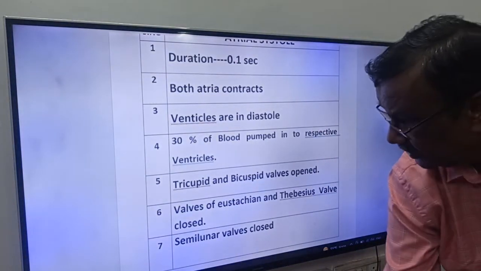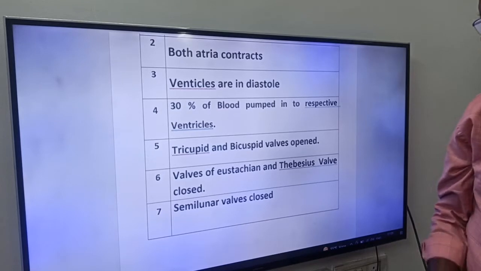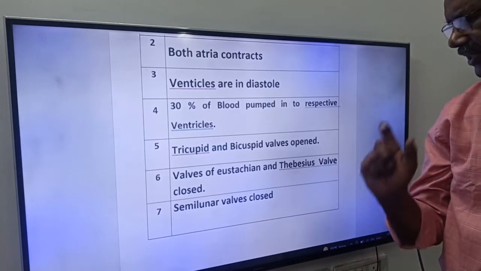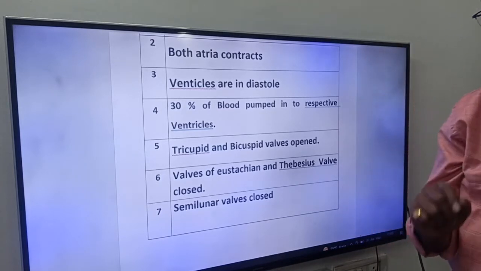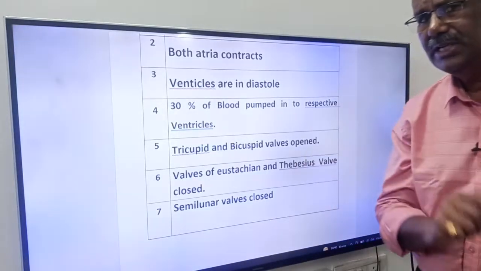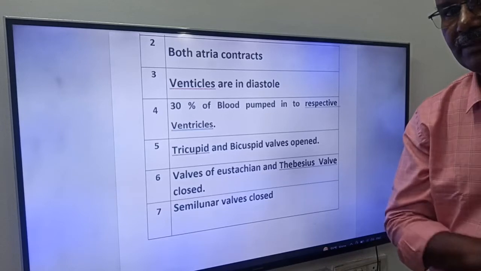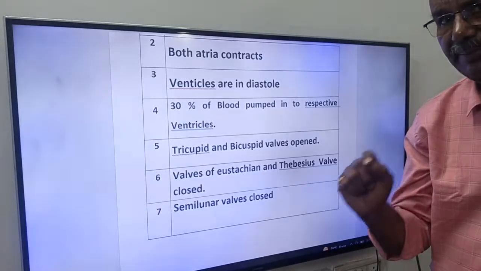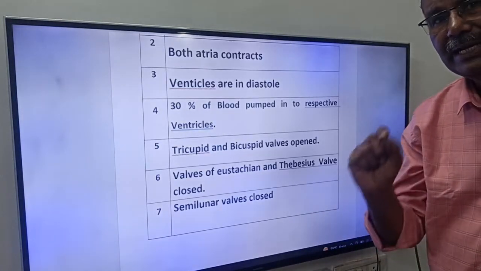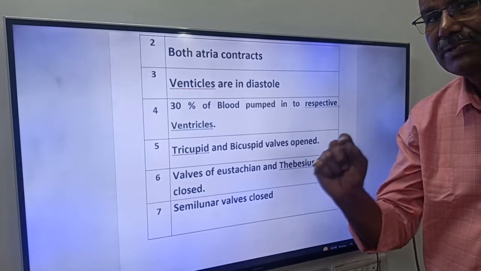Next friends, the sixth point: the valve of Eustachian and the valve of Thebesius are closed. You know, the valve of Eustachian is present at the opening of the postcaval vein in the right atrium. The valve of Thebesius is present in the right atrium at the opening of the coronary sinus.